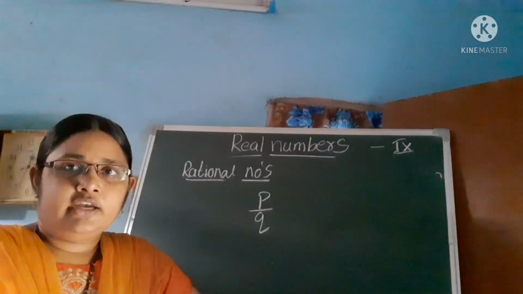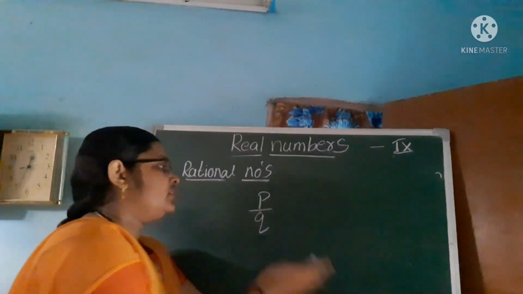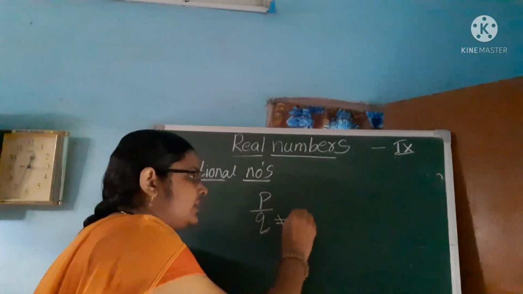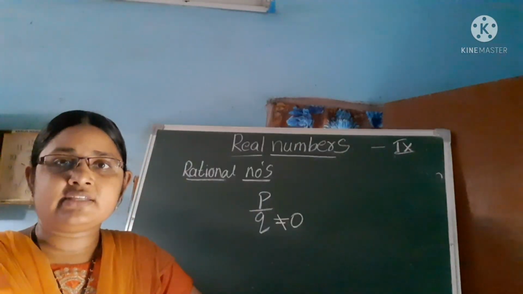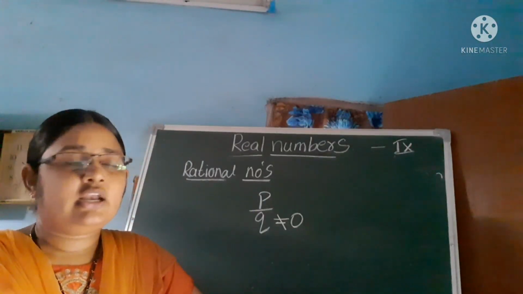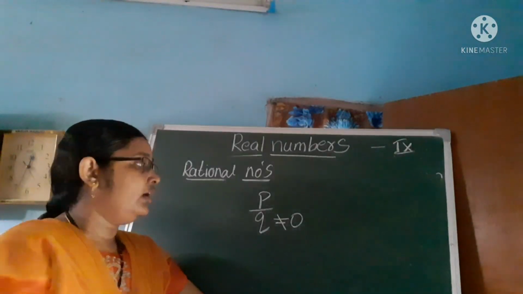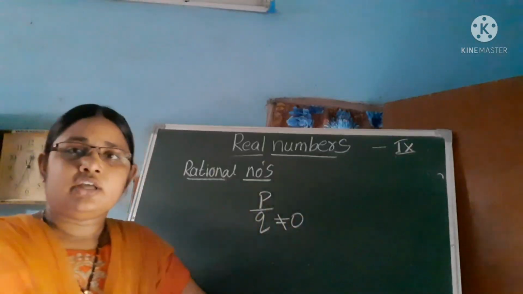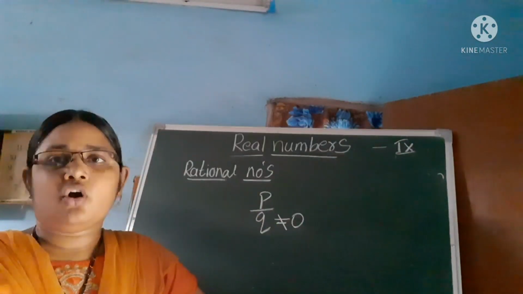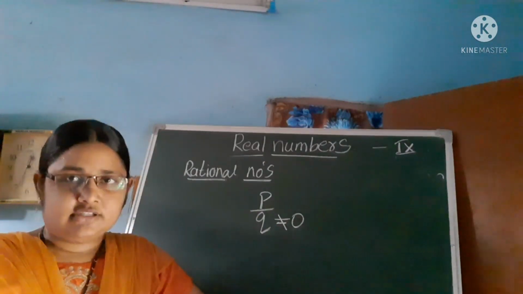The second condition is q not equal to 0. If a number is in the form of p by q and q is not equal to 0, those numbers are called rational numbers.